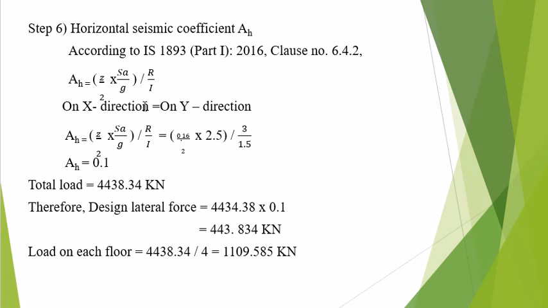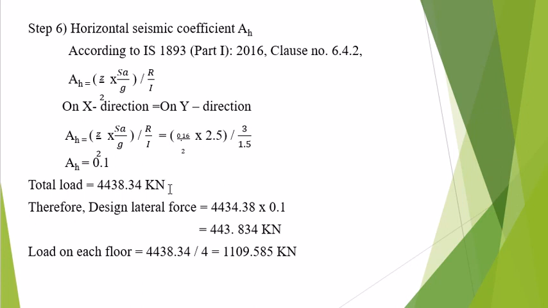So put these values in the x direction and in the y direction. Both directions are the same, so you will get the horizontal seismic coefficient, which is 0.1. This coefficient is most important. According to that, we have to calculate the design lateral force.